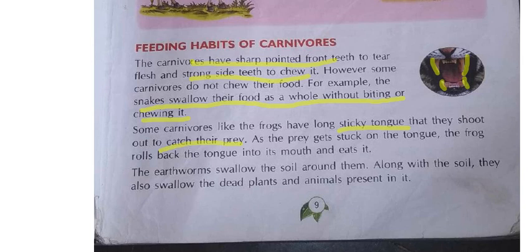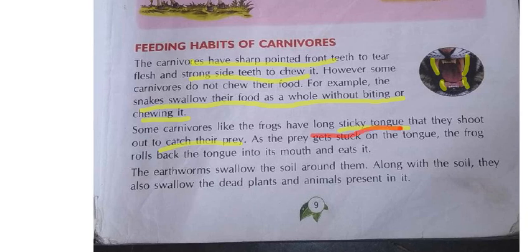From the mouth, it will keep the tongue outside, and when it finds its food or prey, it will catch it with the help of that sticky tongue. That time the insect or the prey gets stuck to its tongue, and later it brings the tongue back into the mouth and eats it, okay? Understood? Some carnivorous animals like frogs and lizards, how they'll eat the food means, they will have the long sticky tongue. Whenever they find their prey or their food, they will keep their tongue outside and catch the food, and later they will take that tongue inside with the food, and they eat it, okay?